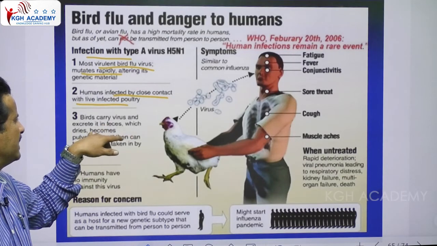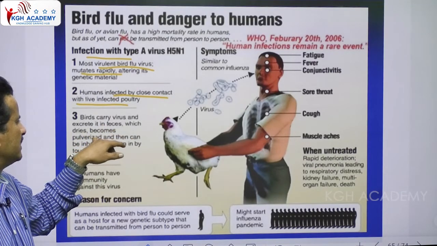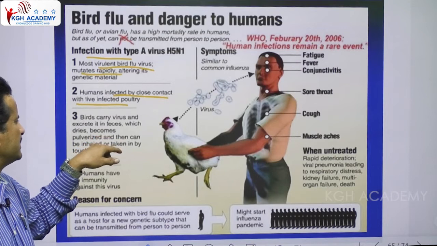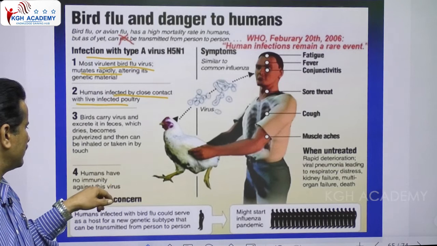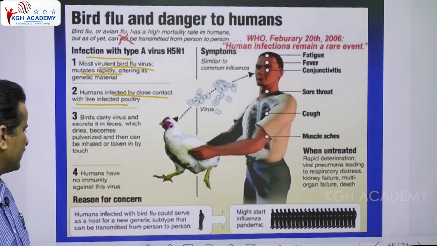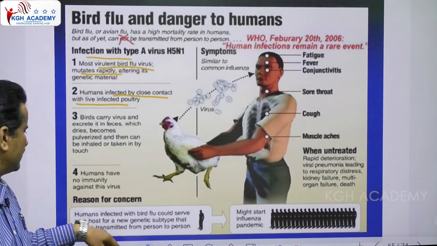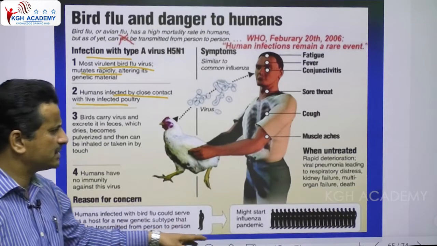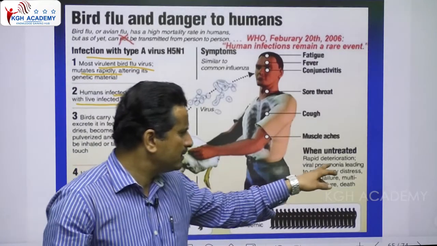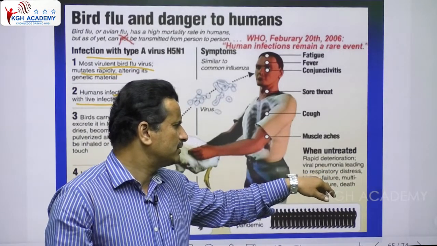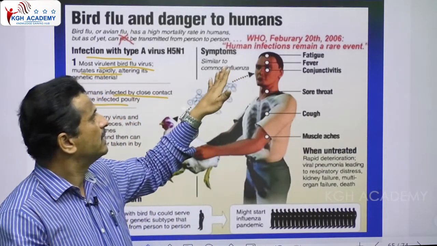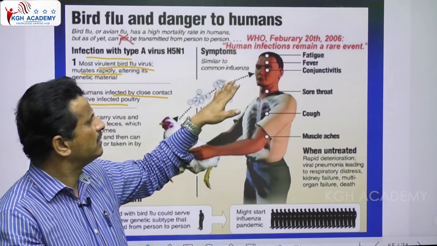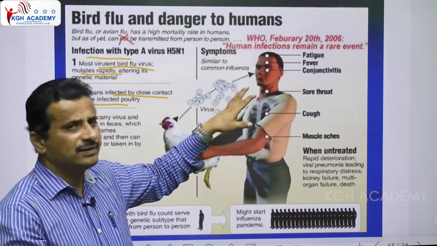Birds carry the virus and excrete it in feces, which dries and enters our body. Next, humans have no immunity against this virus. A human infected with bird flu could develop new genetic subtypes that can be transmitted from person to person. Like this, rapid deterioration, viral pneumonia, and respiratory distress are common because of this. Okay, so WHO on February 20th, 2006 declared that human infection remains a rare event.